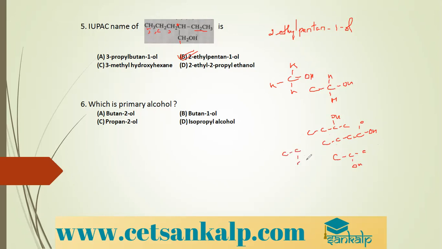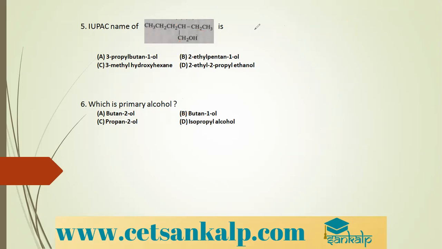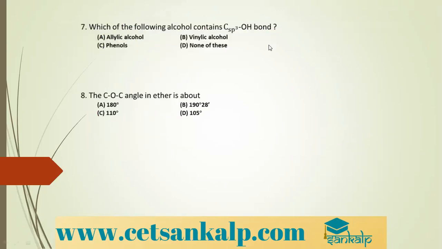So here we have C, then OH. So isopropyl alcohol, no, this is also not the correct option. So which is the correct option? It is butane 1-ol is the correct option. Okay, so primary alcohol, secondary alcohol, tertiary alcohols, we know them, how to do the nomenclature.